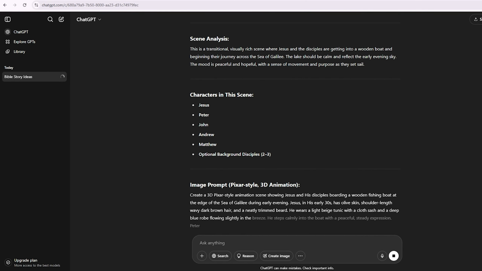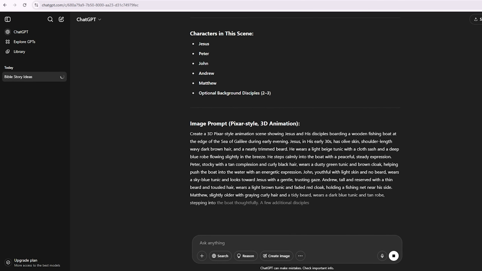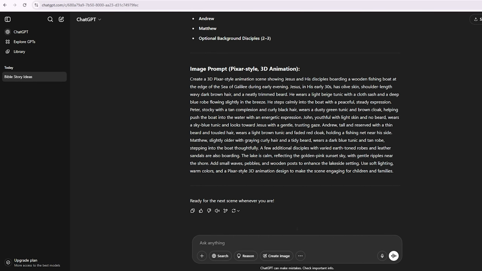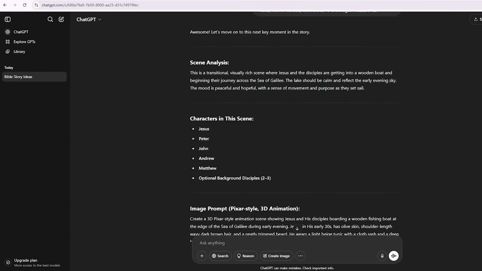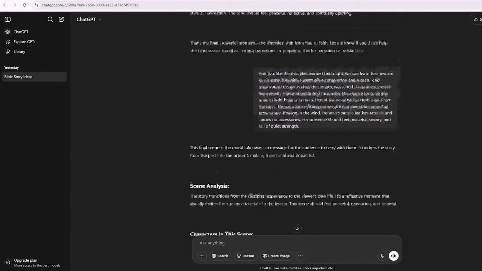Repeat this process for all scenes, ensuring that character descriptions stay consistent and accurate throughout the story. Once you've created prompts for each scene, as you can see, we created all image prompts for our story with consistent characters. Now it's time to create images using these prompts.